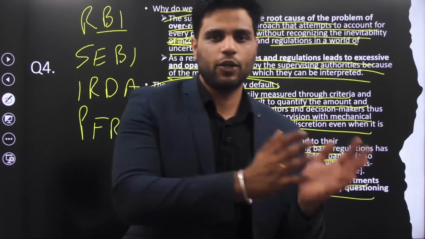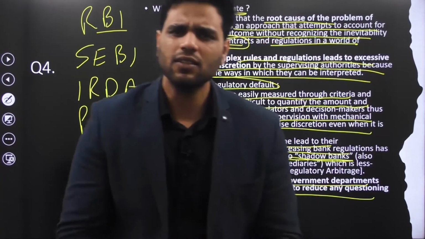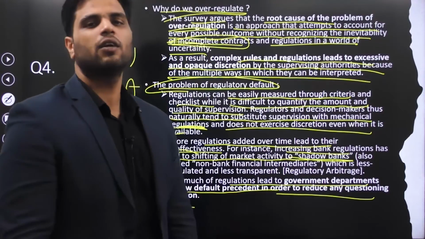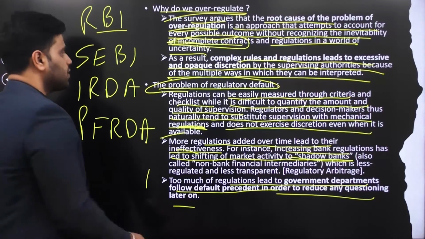But if they favor a particular organization over the other, then questions of corruption could be raised. Hence, government officials also favor regulations rather than discretion. All right? So this is the reason.